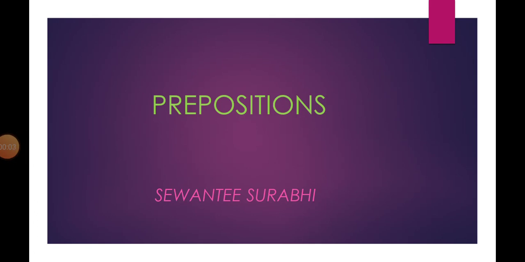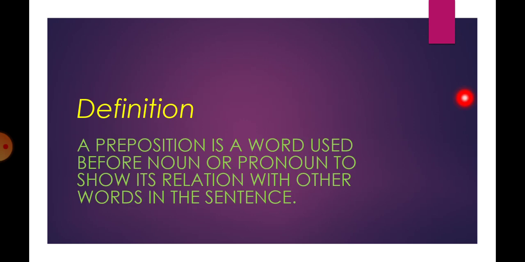Hello, learners. Today we are going to learn about prepositions. What does preposition mean? And what are the various kinds of preposition? Preposition means a word that is used before a noun or a pronoun to show its relation with other words in the sentence. Pre means before and position means place. So, preposition is a word that is used before noun.